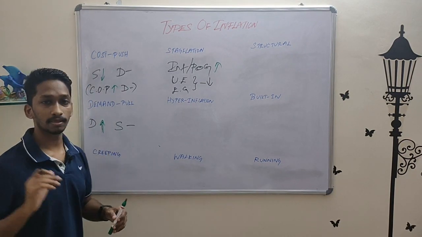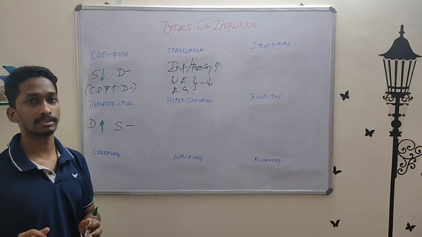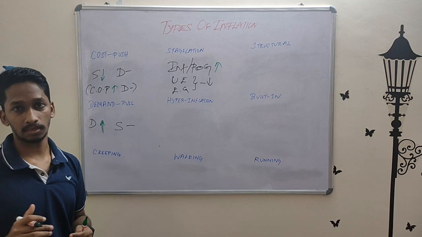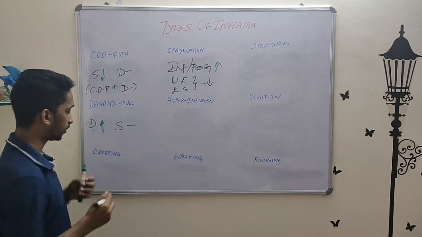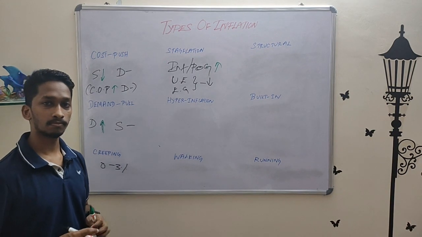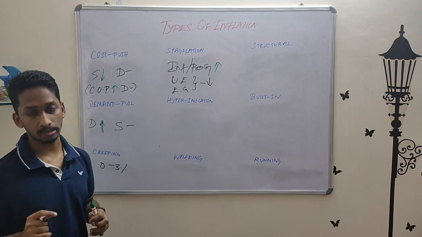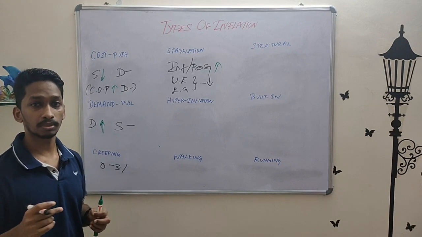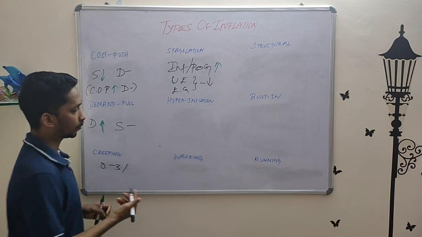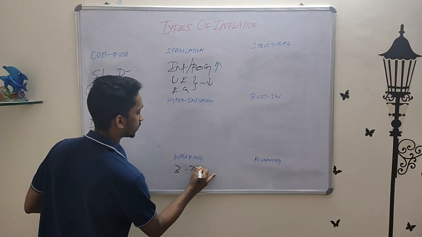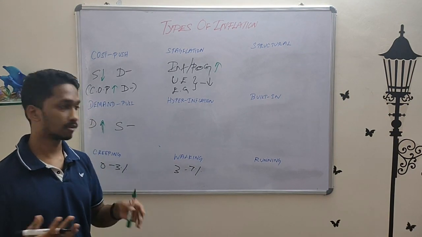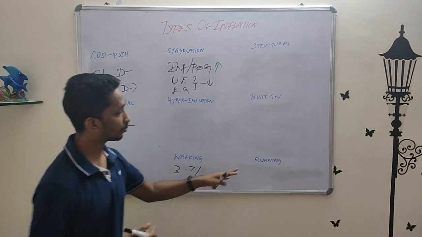Okay. Now let's look at the rate of inflation based type of inflation. The first one, creeping. If your yearly inflation, or the amount of price rise in a year, is between 0 to 3%, it's called creeping. If last year your rate of inflation was 1%, if this year your rate of inflation is 2%, so anything like that within 3% is creeping. What about walking? 3 to 7%. If your rate of inflation is 7%, 5%, 6%, it comes under walking inflation. What about running?